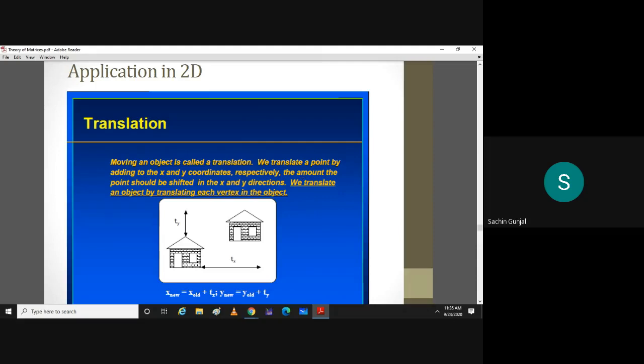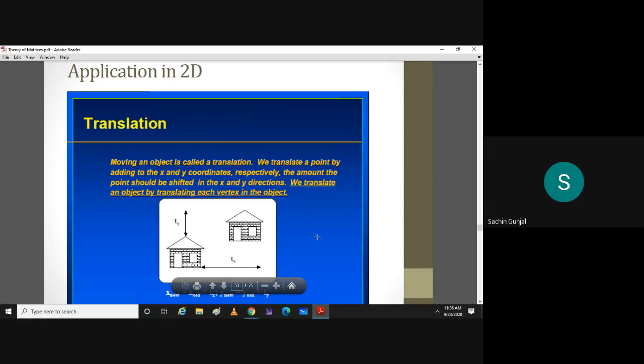So here is x new. Suppose 1 comma 2 is the given vector, and you add 5 to it. The new vector will become x new equal to x old plus the translation factor tx, and y new will become y old plus ty.